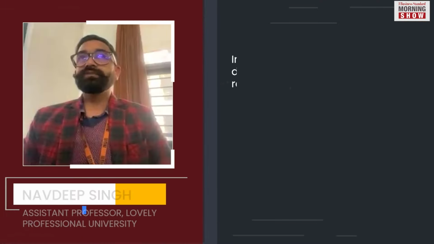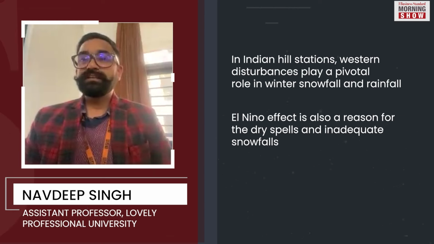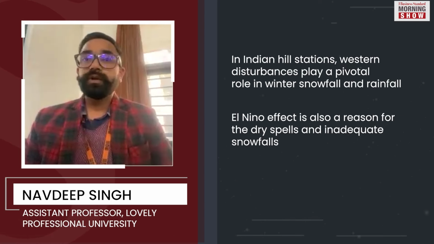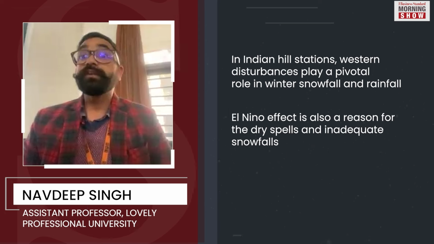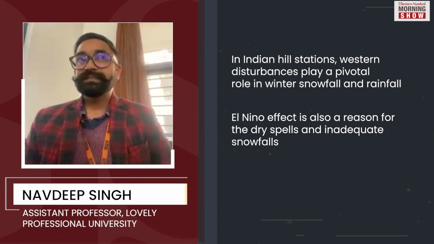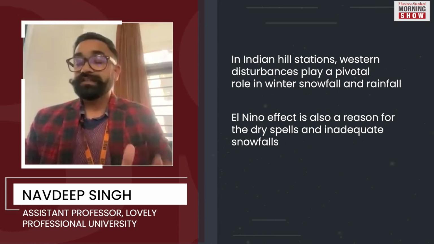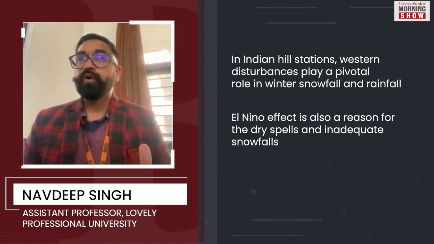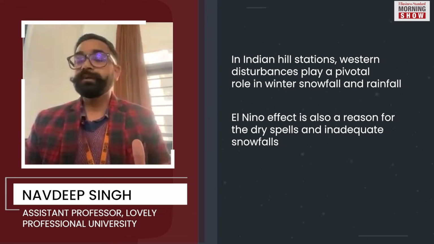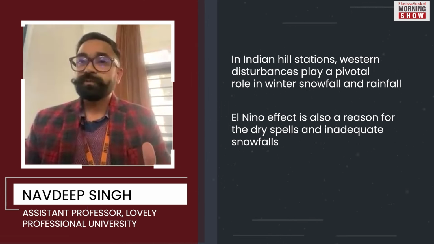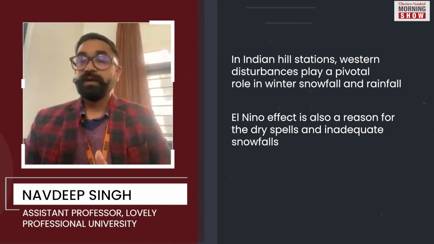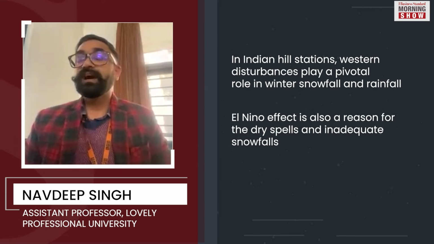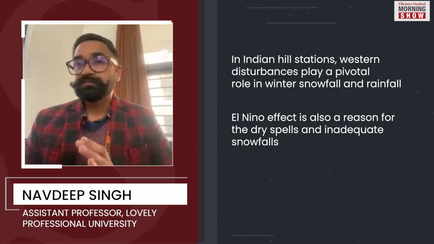For Indian conditions, for hill stations, western disturbances play a pivotal role in bringing a good amount of snowfall and rainfall. The shift in the western disturbances that are responsible for bringing a good amount of snowfall and rainfall in the winter period in Kashmir and in Himachal Pradesh is a major reason why our hill stations are snowless at this particular time.